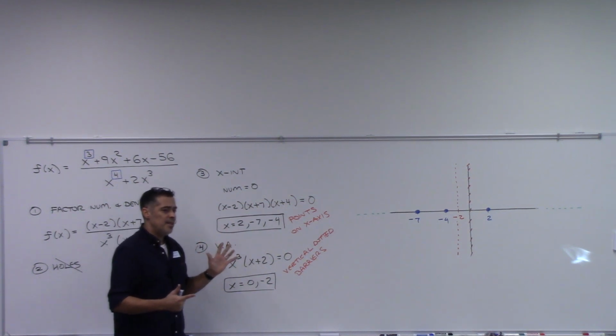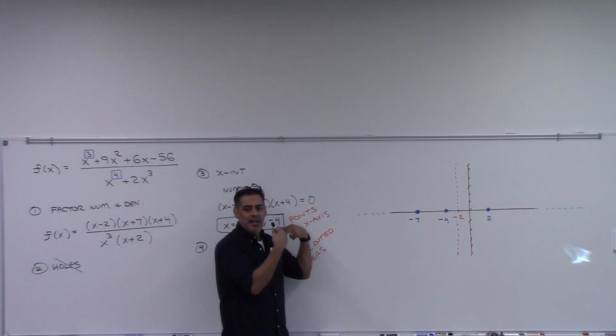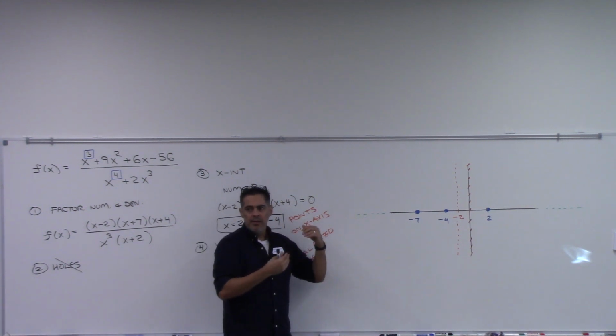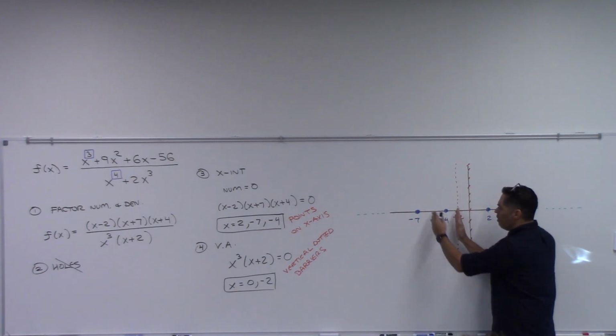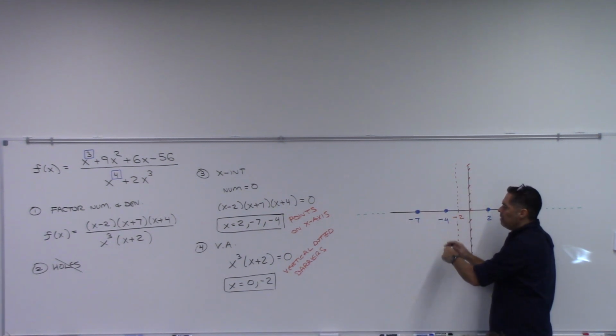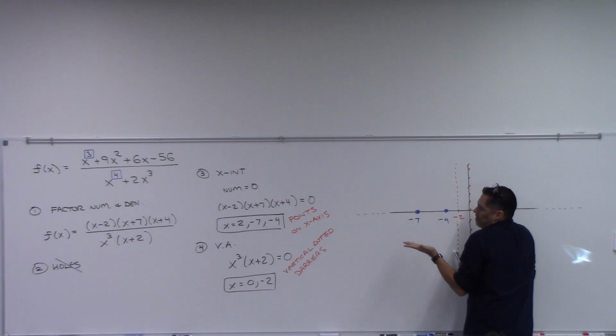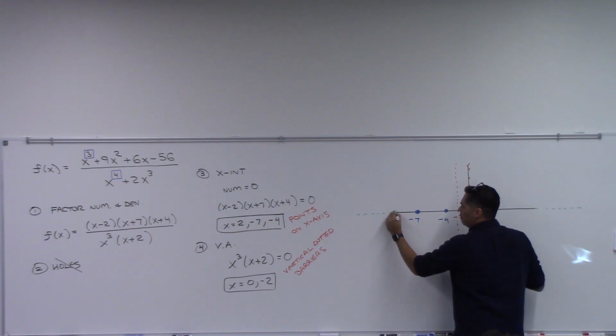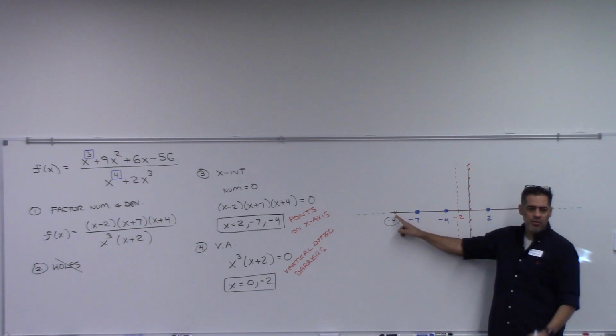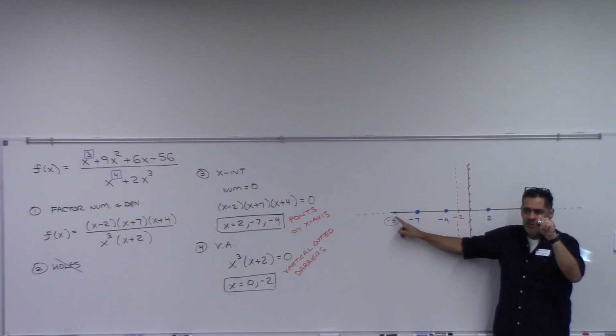Now, the key is that you can't just pick randomly any 6 points you want. You have to make sure that you have a test point in all the regions where you don't know what's happening. Like to the left of this point, I don't know what's happening, other than it's flattening out, but I don't know if it's coming in from the top or the bottom. So I'll need a test point over here. I don't know, what do you say, -8? I'm going to circle it. I told y'all last time, also put an X there. Don't put a dot. If you put a dot, you might think it's an x-intercept.